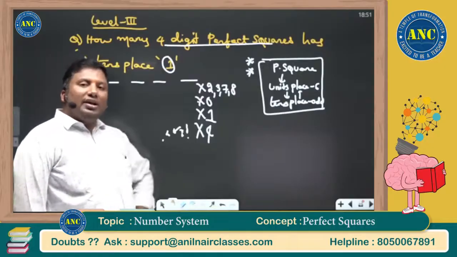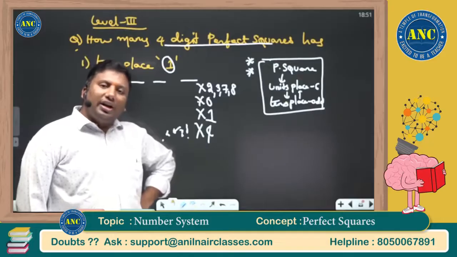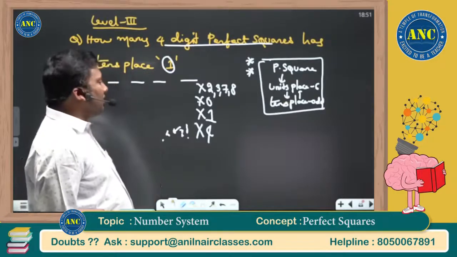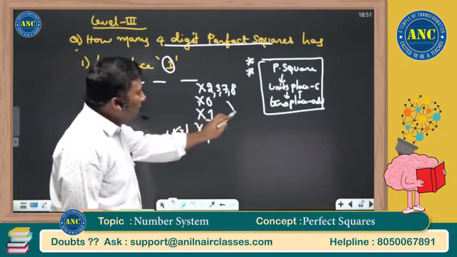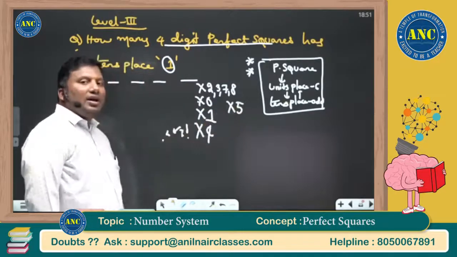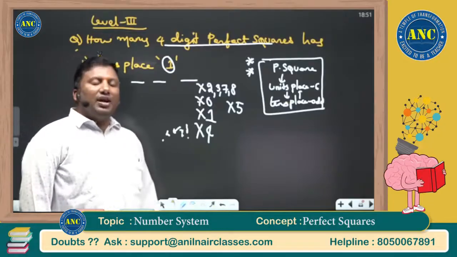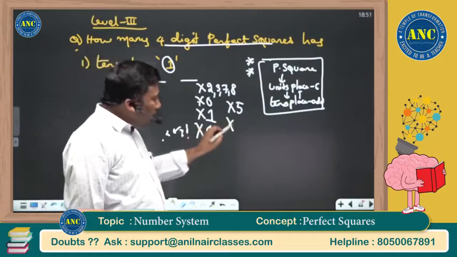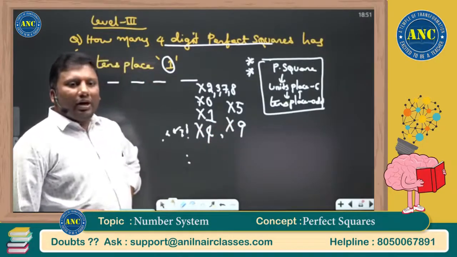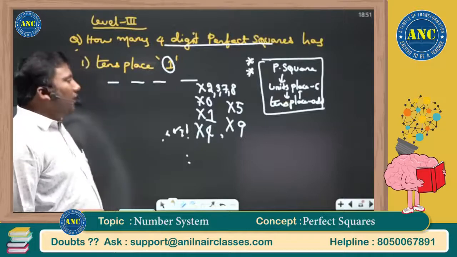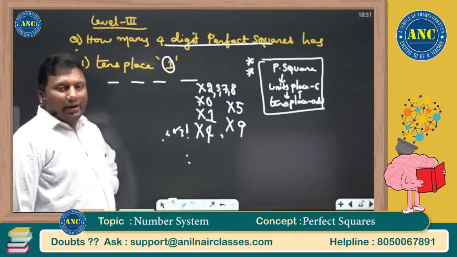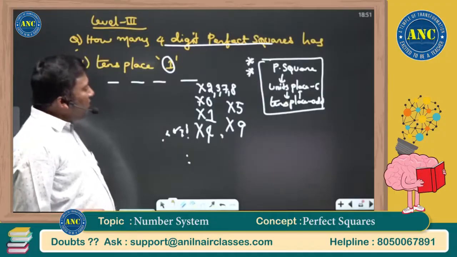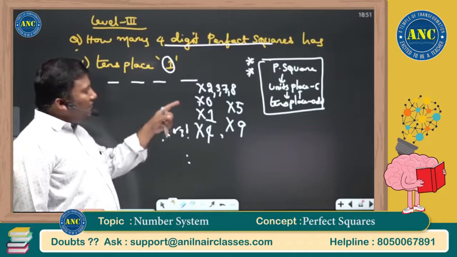12 square 144, 18 square 324, 22 square 484, 28 square 784, 32 square 1024, 38 square 1444, 42 square 1764. Tens place will be even. Any perfect square ending with 5 has tens place 2. Already we discussed: 15 square 225, 25 square 625, 35 square 1225. It cannot end with 9: 7 square is 49, 13 square is 169. So these cases are out: 0, 1, 2, 3, 4, 5, 7, 8, 9.